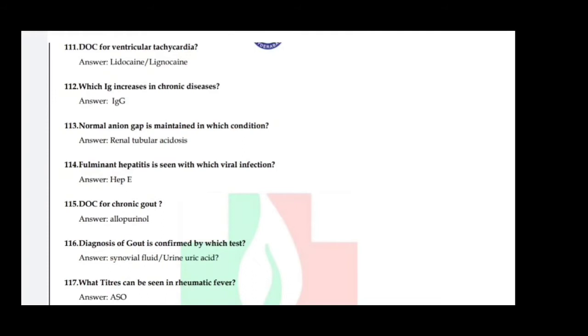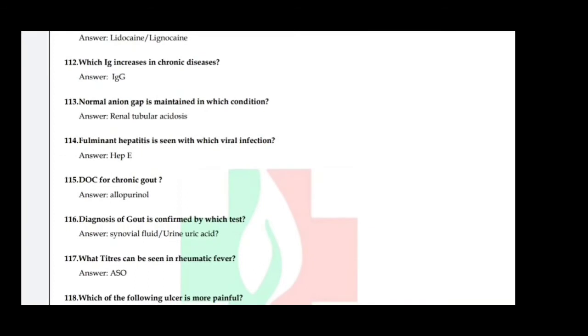So today I am going to start with FMG Quick Revision 2019 June. So let's get started. Drugs of choice for ventricular tachycardia. So answer is lidocaine or lignocaine. Which immunoglobulin increases in chronic disease? So answer is immunoglobulin G.